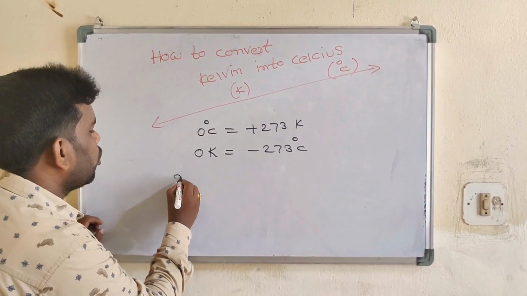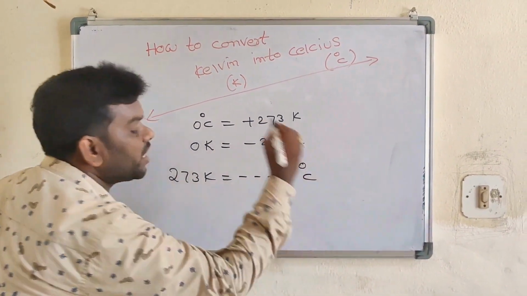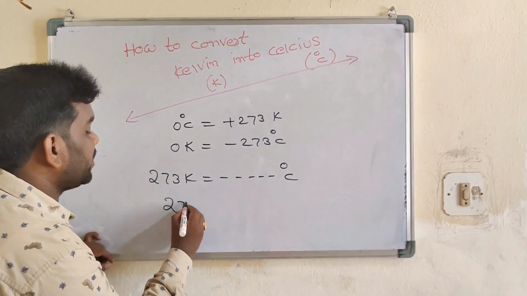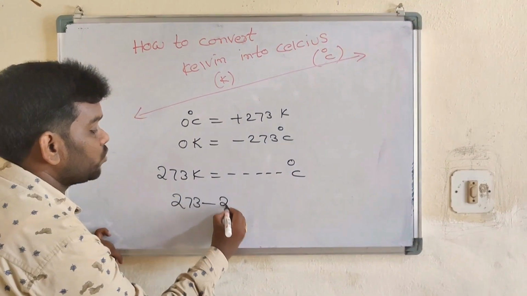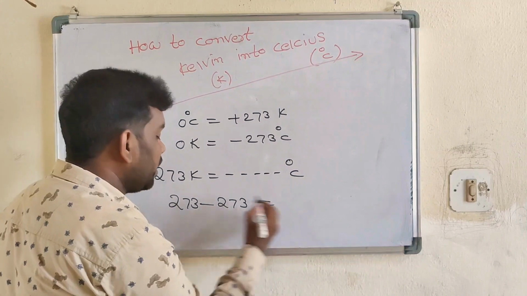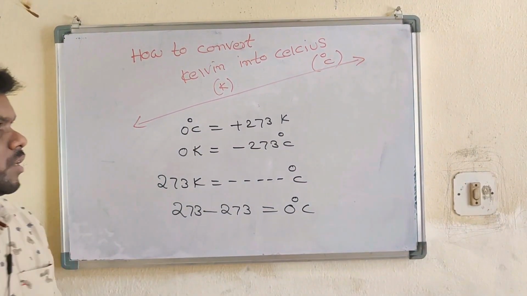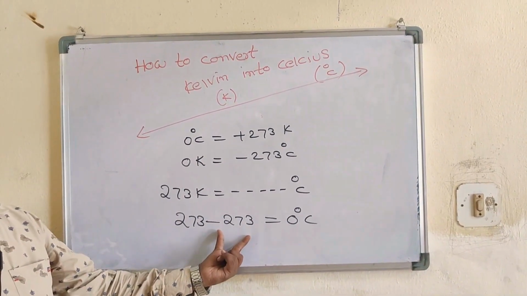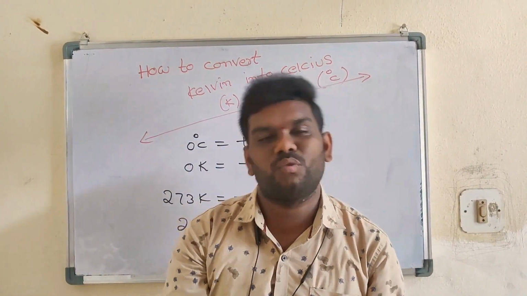For example, 273 K is equal to dash degree Celsius. 273 K, convert into Celsius, minus 273. 273 minus 273 is 0 degree Celsius. So Kelvin into Celsius, subtract 273. Celsius into Kelvin, add 273.